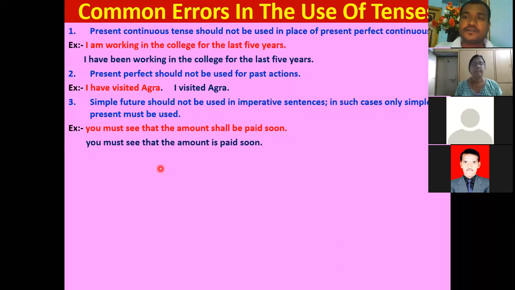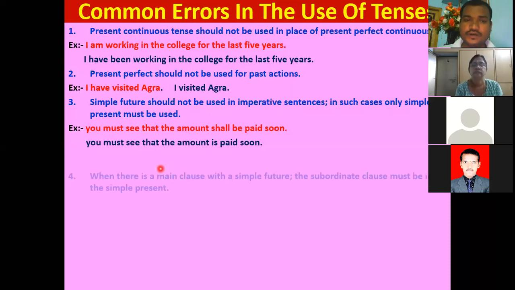Instead of simple future, we should use simple present tense. How? "You must see that the amount is paid soon." This is the way we should write.